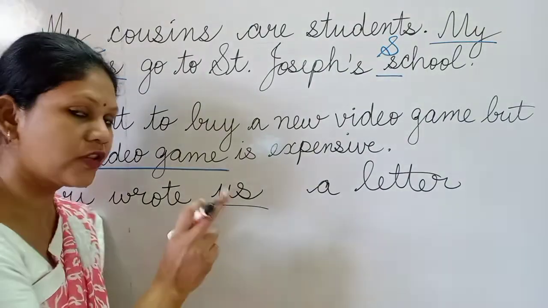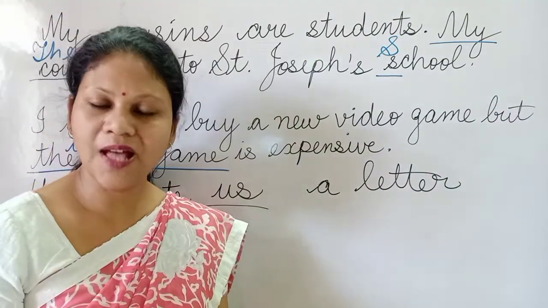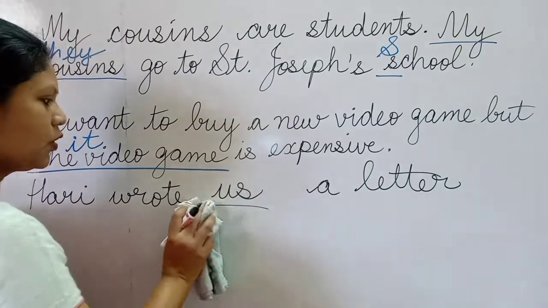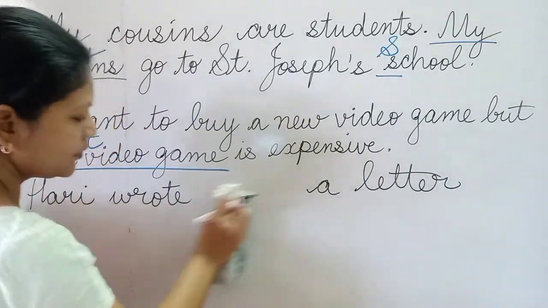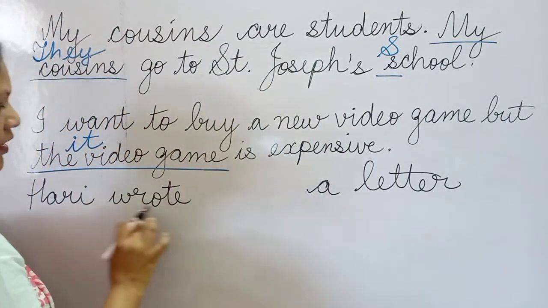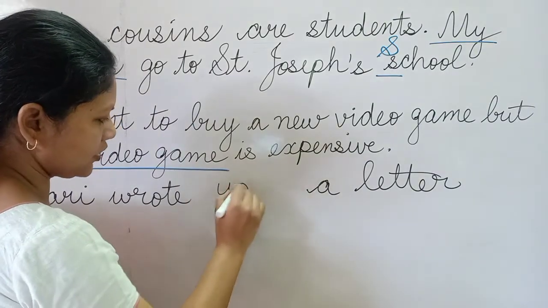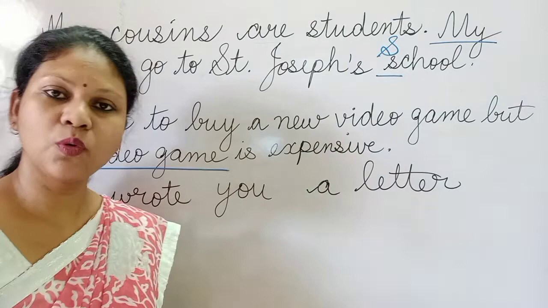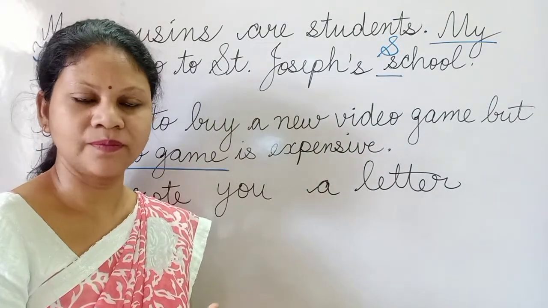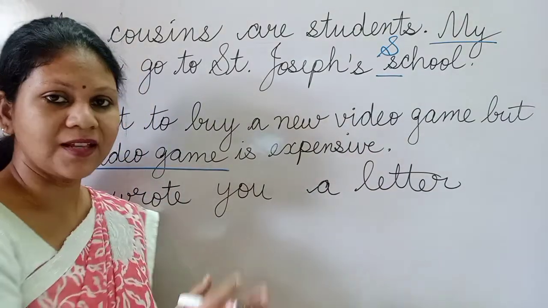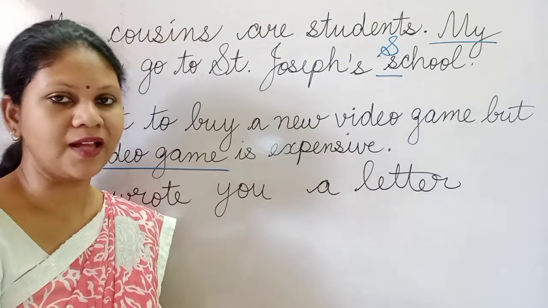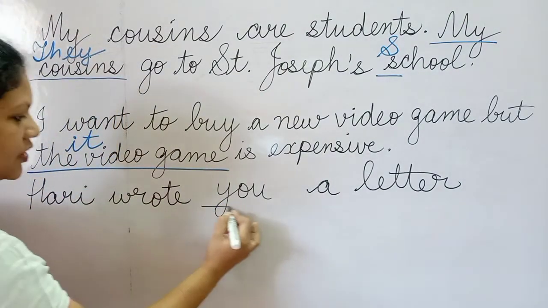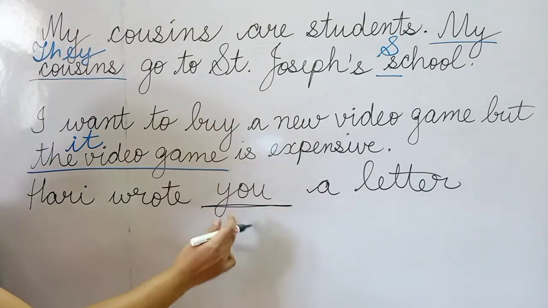So this is your first person plural pronoun in the object's place. Talking about your second person object pronoun, Hari wrote you a letter. So you can be only one in number, or more than one person in number. So you will be used the same for both singular and plural form. So you, here it functions as your object pronoun.